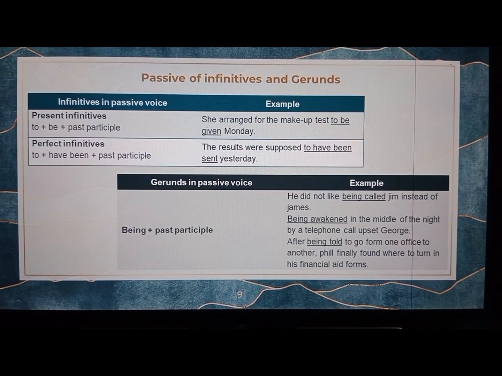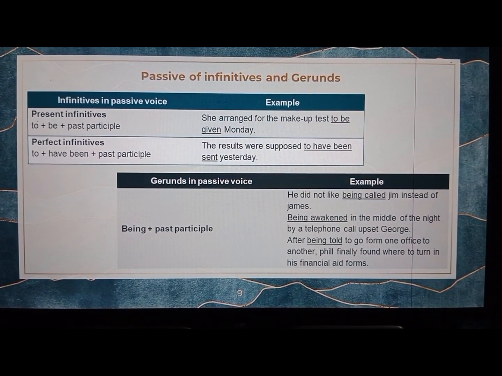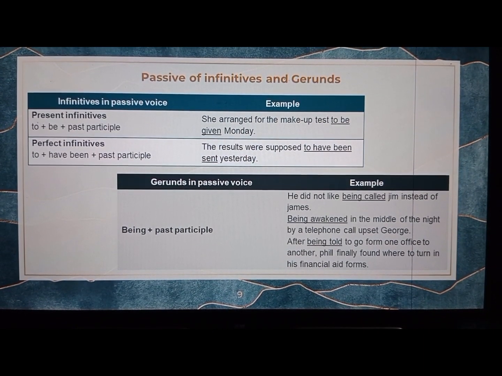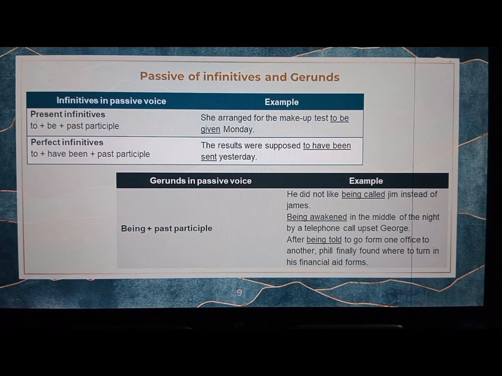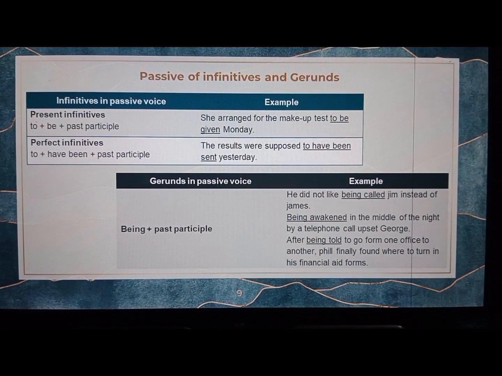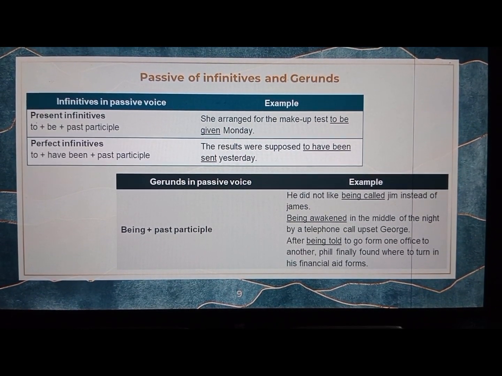For perfect infinitives, formula: to plus have been plus past participle. Example: the results were supposed to have been sent yesterday.